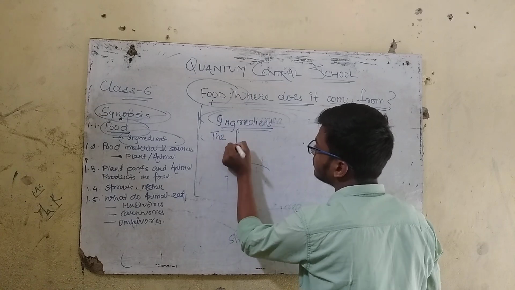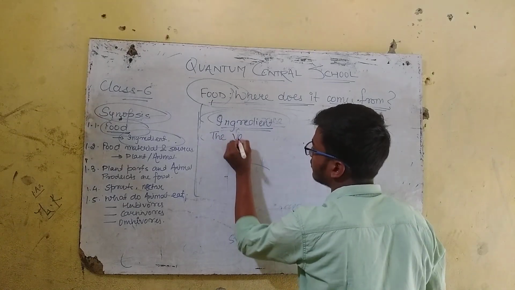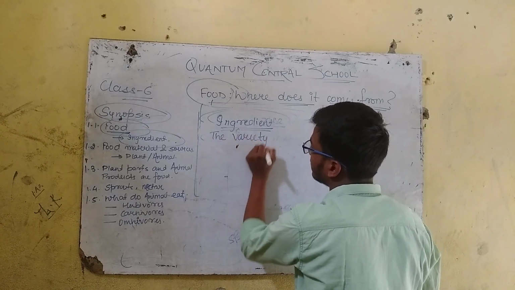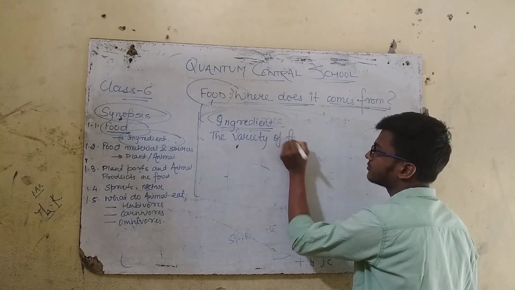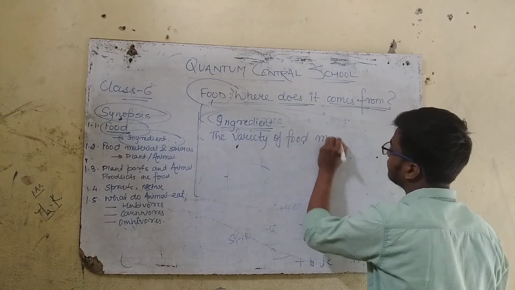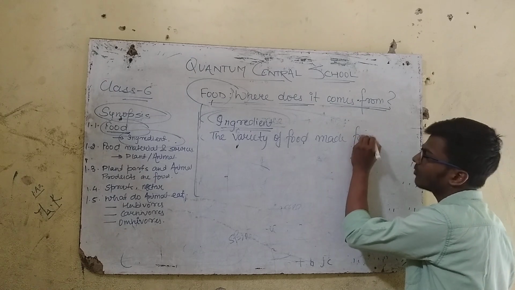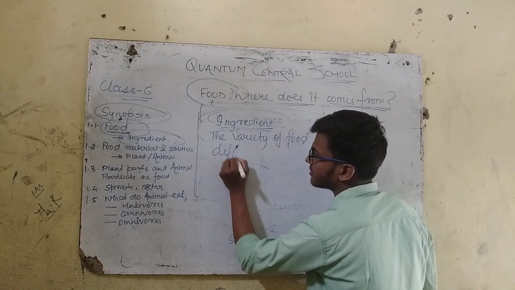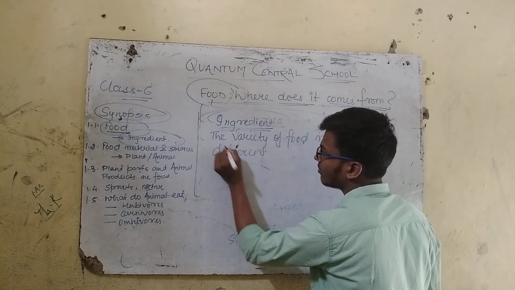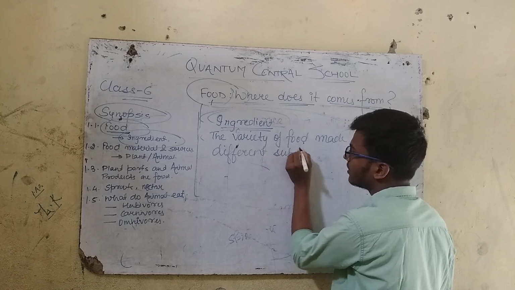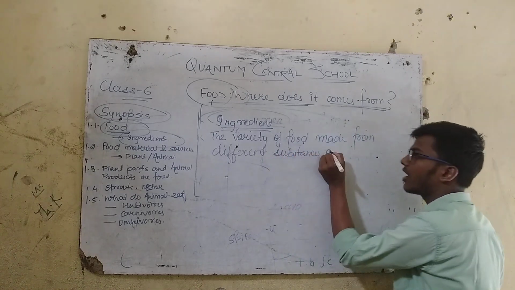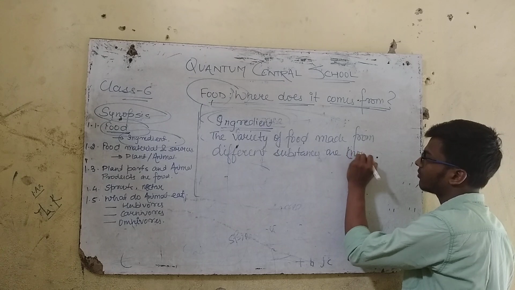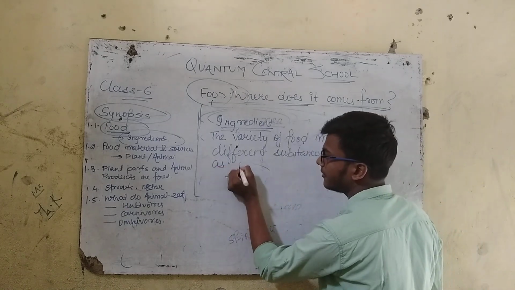The variety of food made from different substances are known as ingredient.